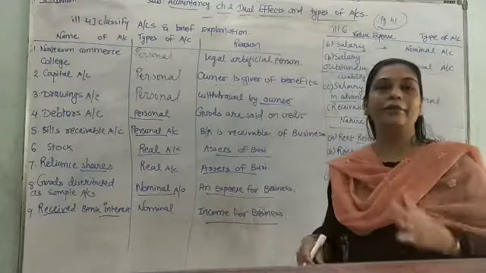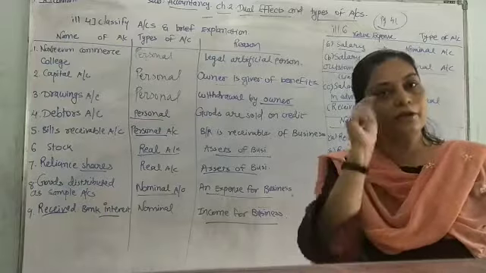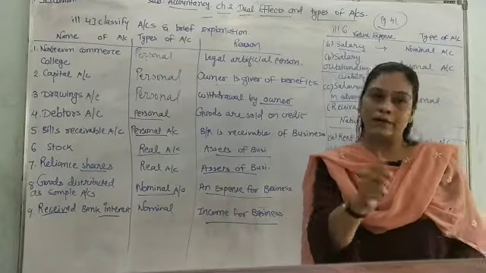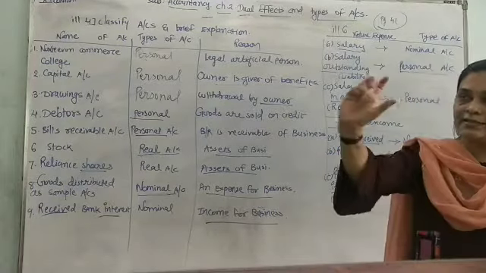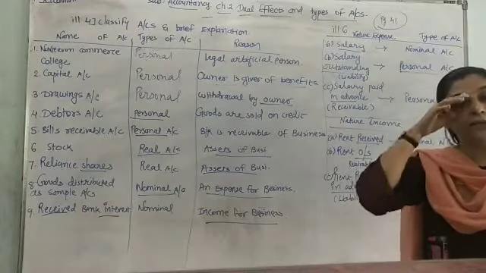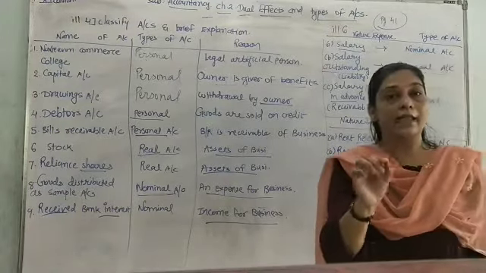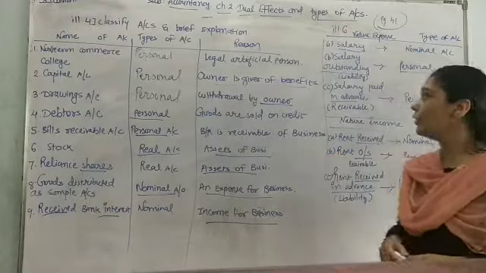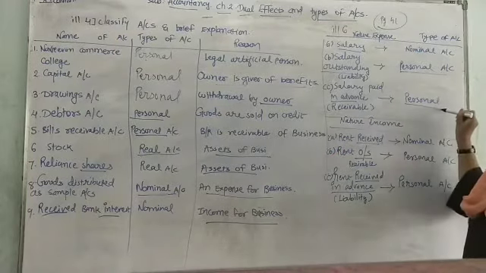As and when a liability is created, students, always go to which account? Personal account. As and when a receivable is created, you are going to receive the benefit. You are going to get some benefit. The word receivable is there, receivable. So you will go to which account? And that is personal account.